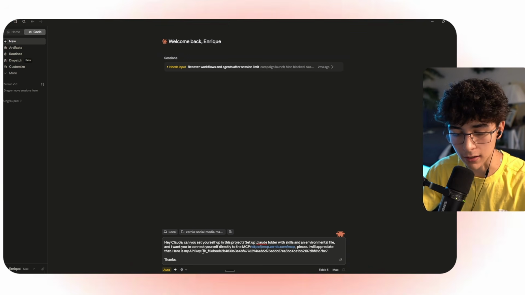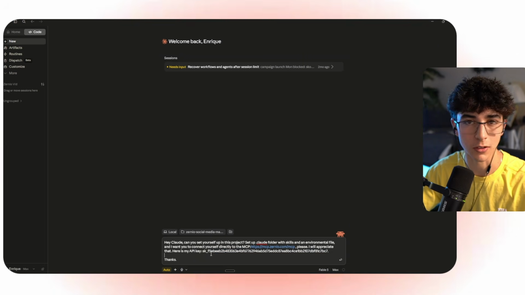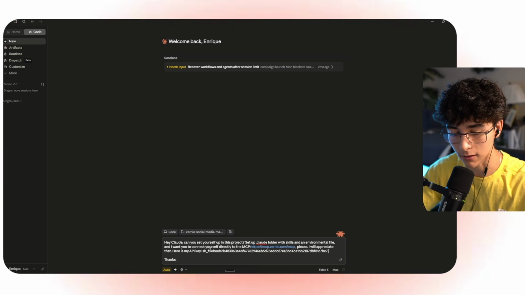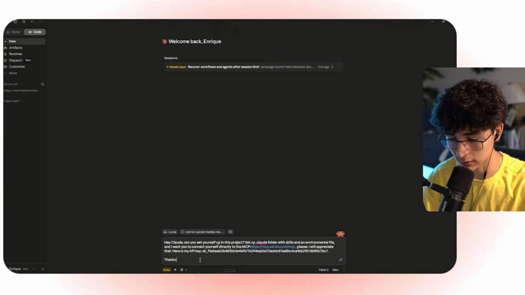Here's my API key, and I reference my API key. I don't recommend you doing this for your own use case, but I'm just going to do it for this video, okay? I'm going to delete this API key at the end. Then I'm just going to say thanks. I'm going to use bypass permissions, and I'm going to send it.